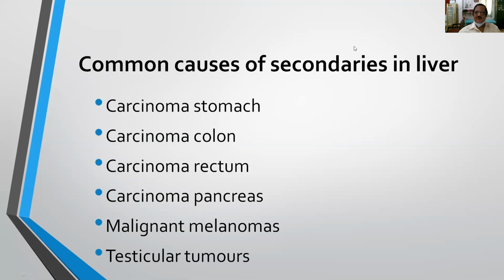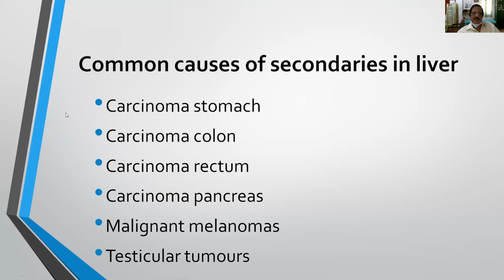And common causes of secondaries in the liver. What are the tumors which commonly cause secondaries in the liver? That is carcinoma stomach, colon, rectum, pancreas, malignant melanoma, and lastly testicular tumors. These are the common malignancies. You have to remember these 6 malignancies, because if you remember these, you will know what history to ask when a patient comes with secondary liver.